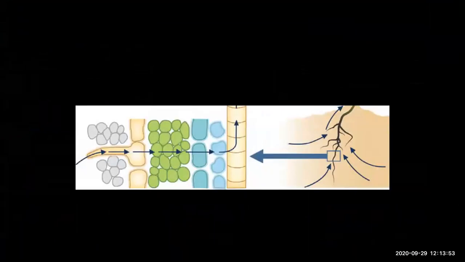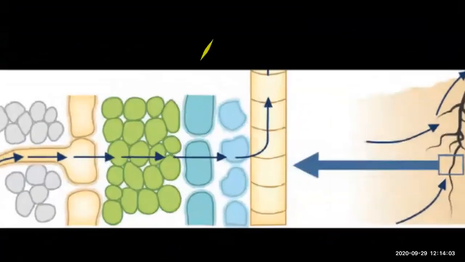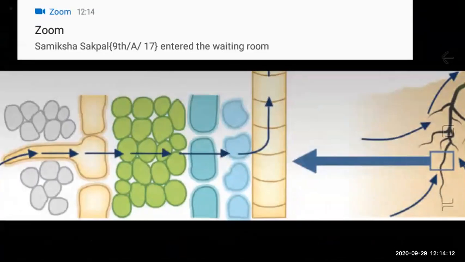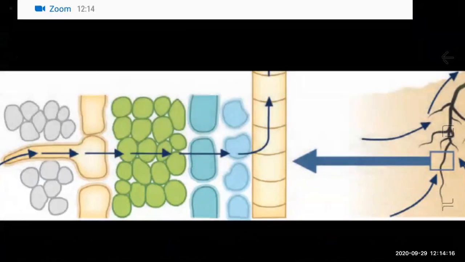Okay, now in the next slide, you can see absorption with the help of roots. Now how does it absorb? Root cells are present. You can see the different shapes of cells over here, right? In the PPT, you can see different shapes of cells. So these are called root cells. Okay, root cells will absorb the water. They are in contact with water as well as minerals in the soil.